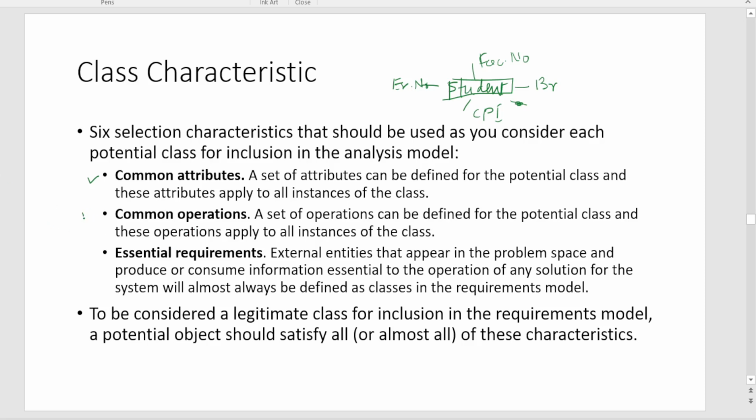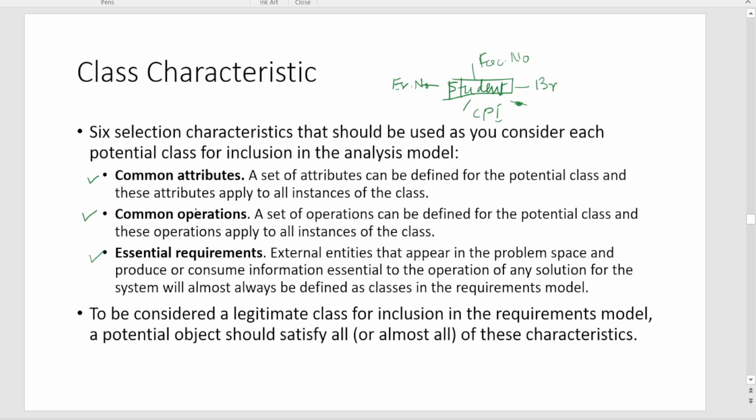Lastly, it should have essential requirements. External entities that appear in the problem space and produce or consume information essential to the operation of any solution for the system will almost always be defined as a class in the requirement model. Without these, the analysis model will not be complete.